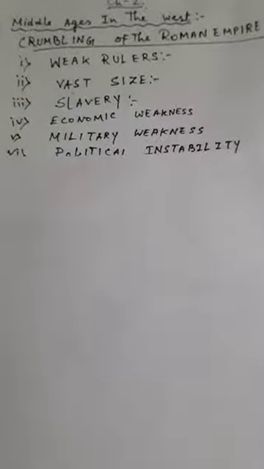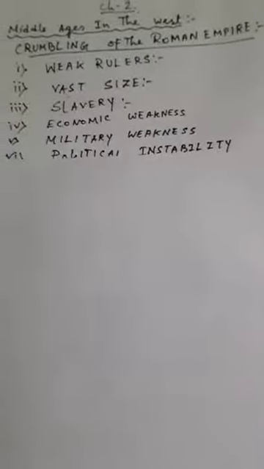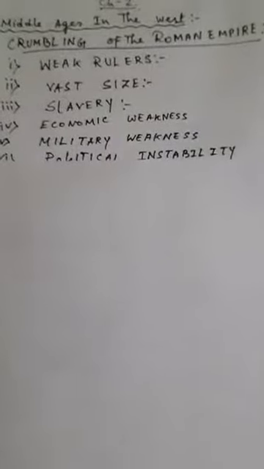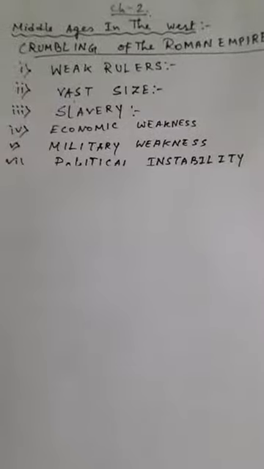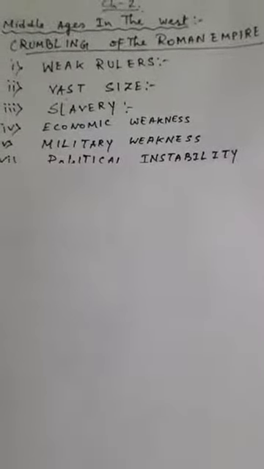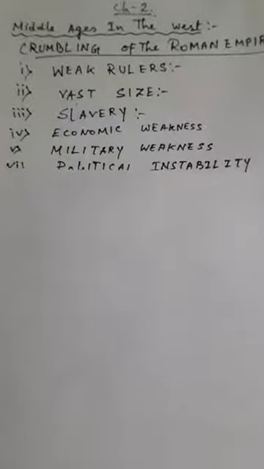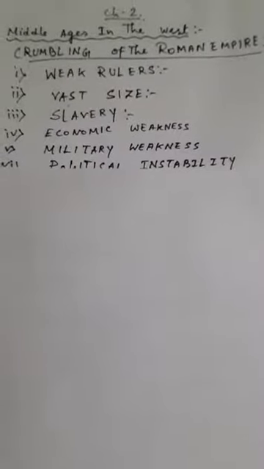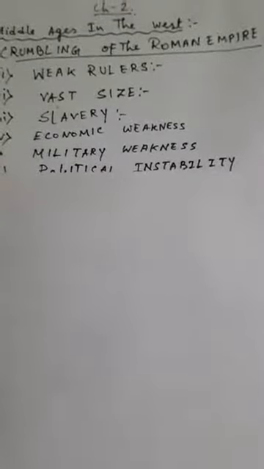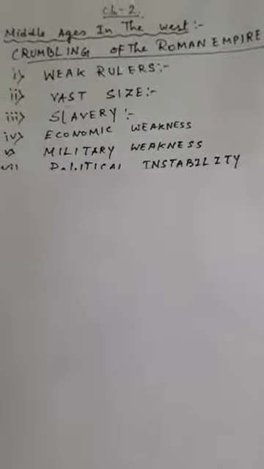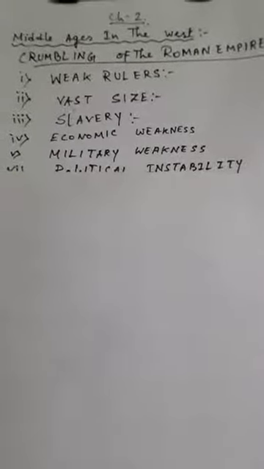Military weakness, the point number 5. There we can see that military weakness was another factor. Militarily Rome became a very weak power, and as the Roman military was not that strong, it was difficult for them to maintain the vast Roman Empire. The vastness of the Roman Empire needed a strong army, which was a very essential factor for the development of Rome. But we see that gradually the Roman military became weak, and due to this weakness, the Roman Empire could not be controlled. The border could not be guarded properly, and this also led to the decline or the fall of the Roman Empire.